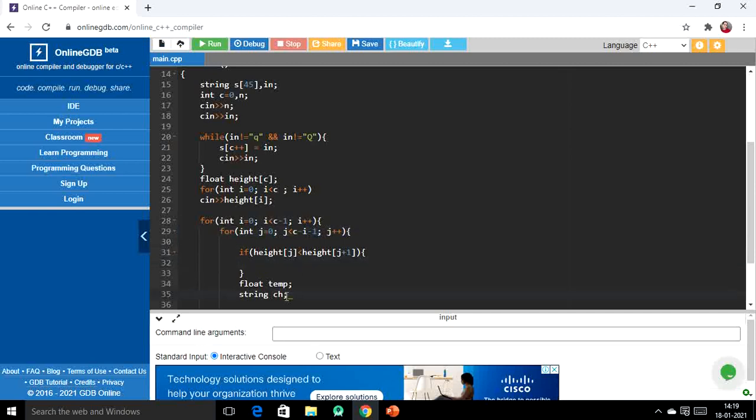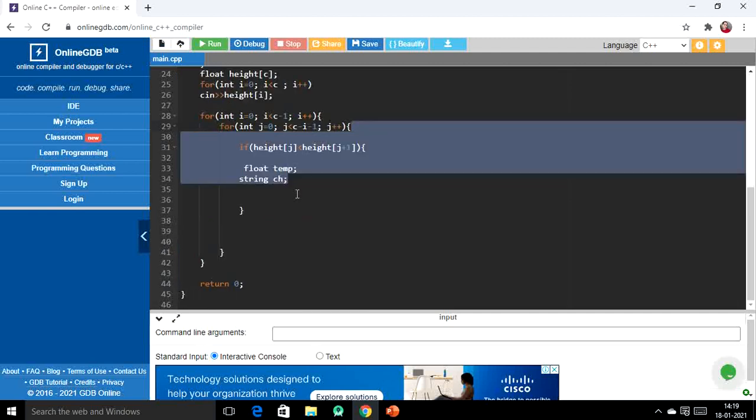right? So here we can just copy paste this thing. Let me cut it from here. Okay, now here we will do the swapping.